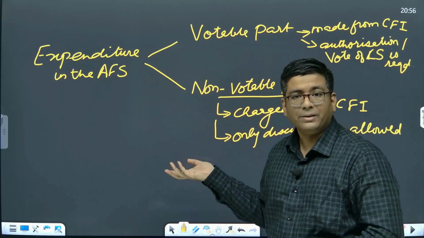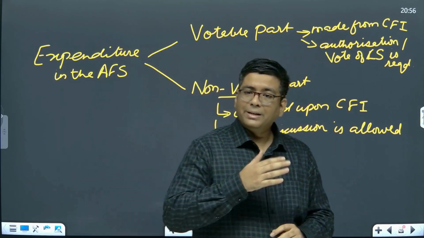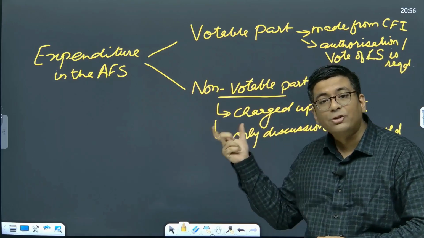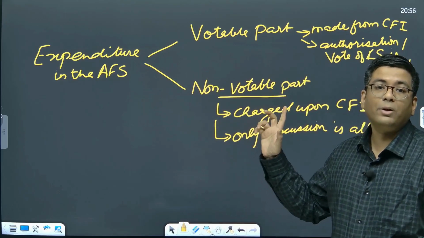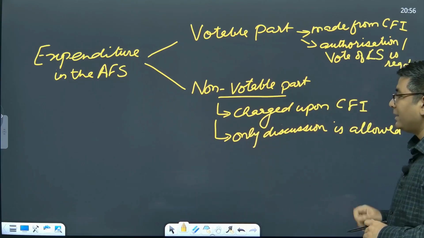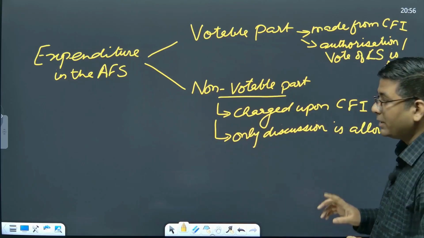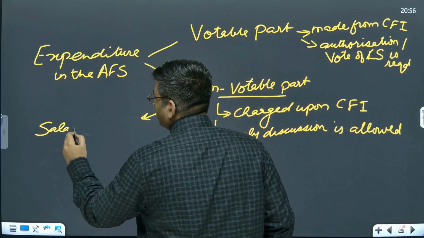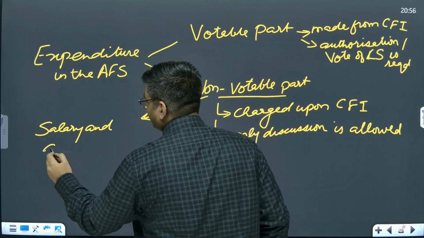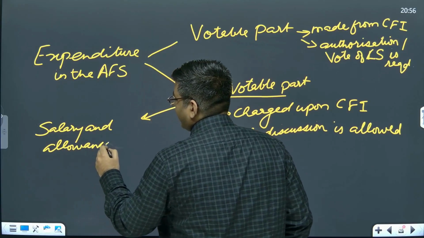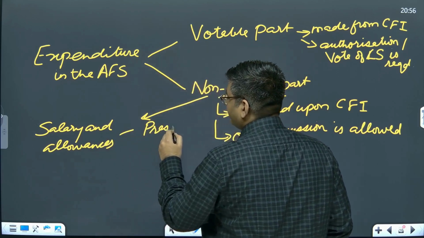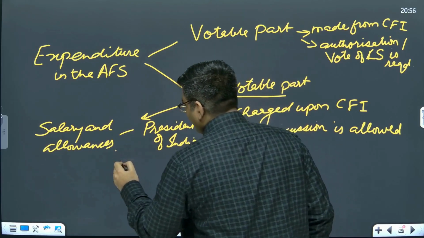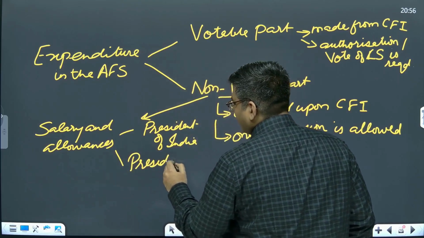Consider it like your rent. If you live in a rented accommodation, it doesn't matter if you like that particular amount of money to be spent on something else or not, this amount of money has to be blocked for rent. It has to go even if you live there or not. So that is basically the thing, that only discussion is allowed, you cannot stop this particular expenditure. That is why in this particular part we basically have the salary and allowances of the President of India. Subsequently we have this for the presiding officers of Lok Sabha and Rajya Sabha.